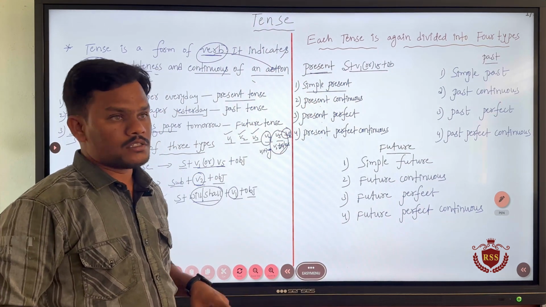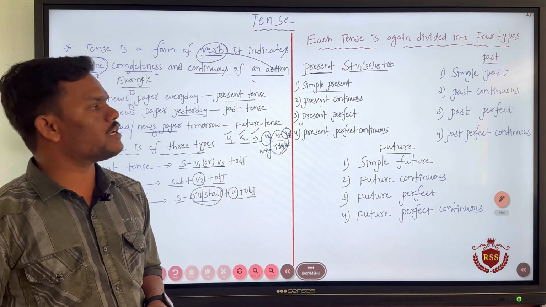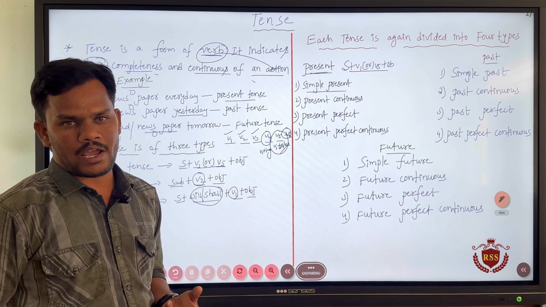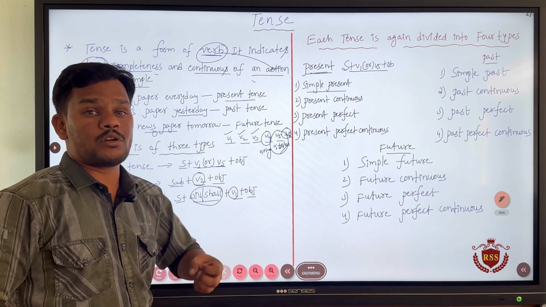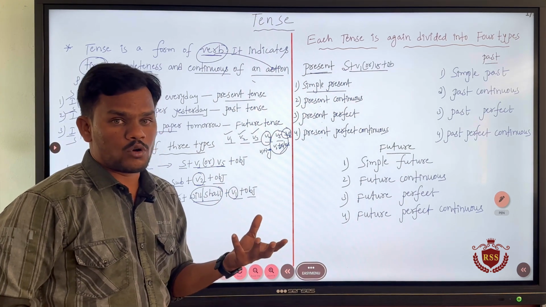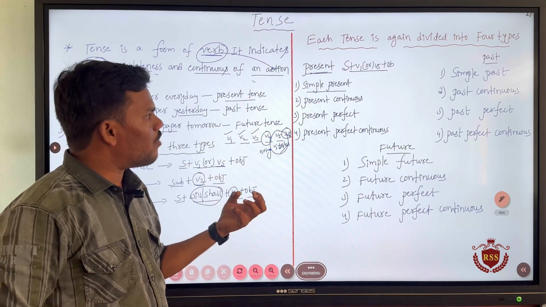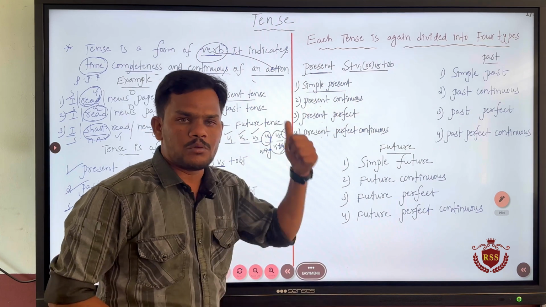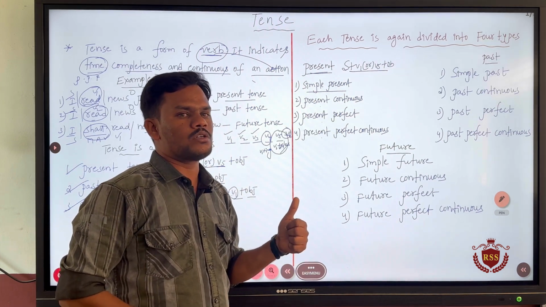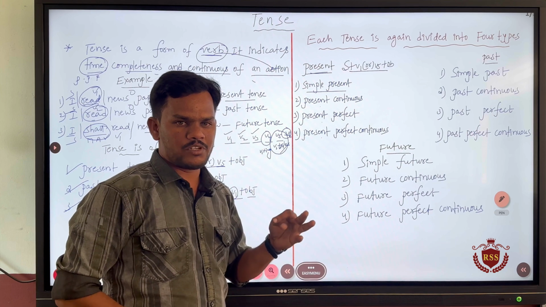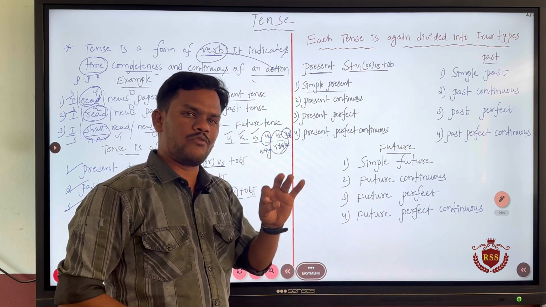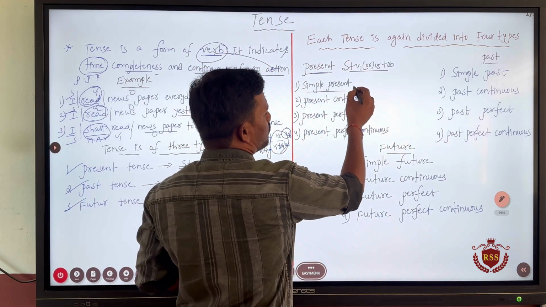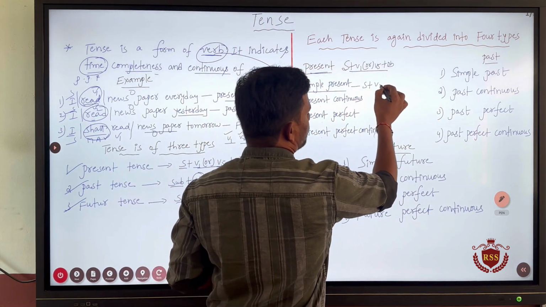And the next point, simple present tense is also used for speaking about universal facts. The third point is habitual actions. And the fourth point is future planned actions. We already discussed those, and when it comes to offline classes, we will have more discussion about that later. So, for the time being, simple present tense is used for talking about universal facts, habitual actions, daily routine actions and future planned actions.